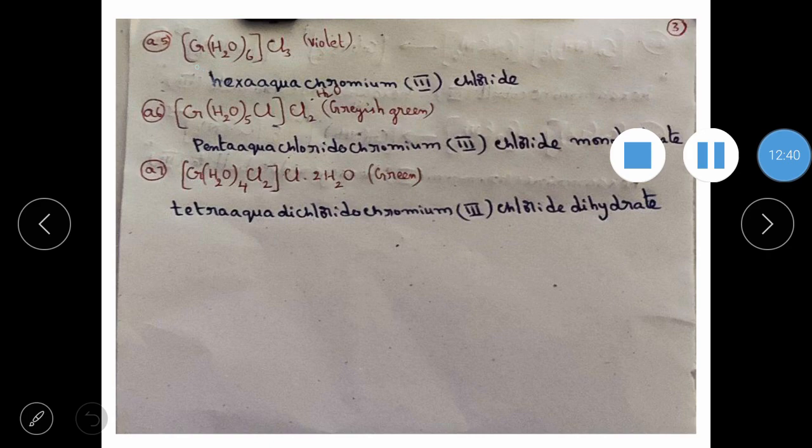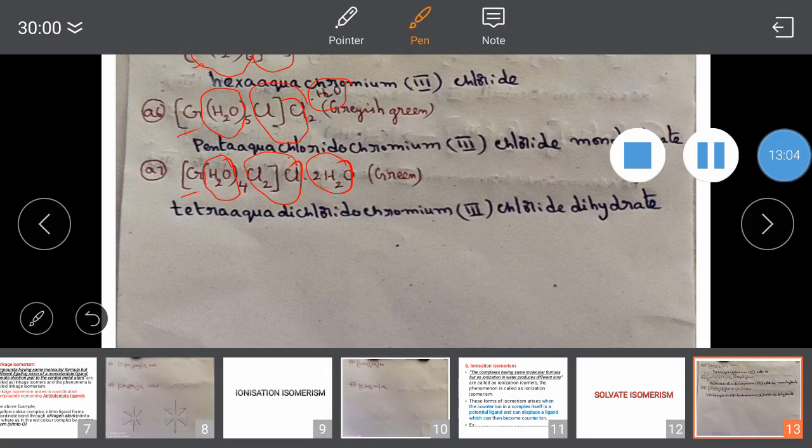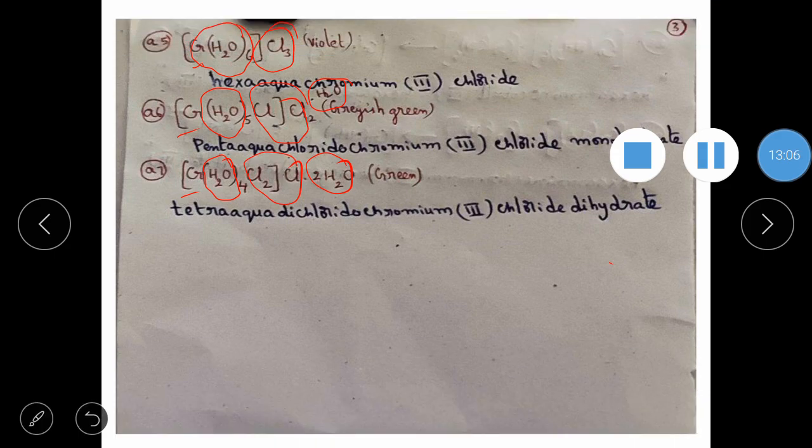Why, sir? Because they have one chromium each, and a total of 6 water molecules. Check out, there are 6 water molecules here: 5 plus 1 outside, total 6. And here also there are 4 plus 2, total 6 water molecules. And we have a total of 3 Cl in each. Because they have 1 chromium each, 6 water molecules each, and 3 chlorine each, they are isomers, no doubt.